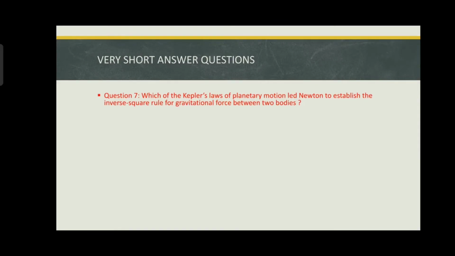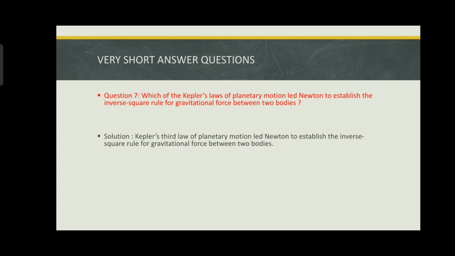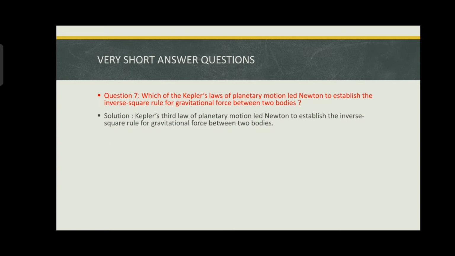Which of the Kepler's laws of planetary motion led Newton to establish the inverse square rule for gravitational force between two bodies? Kepler's third law of planetary motion led Newton to establish the inverse square rule for gravitational force between two bodies.